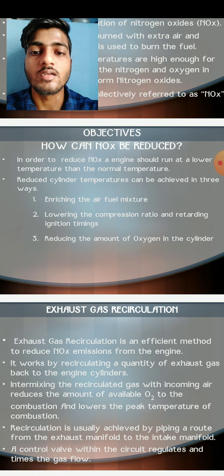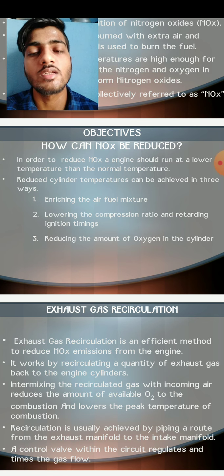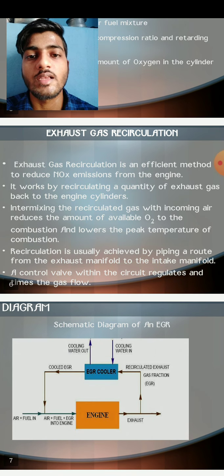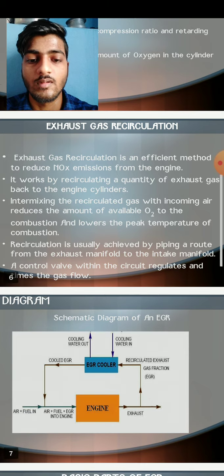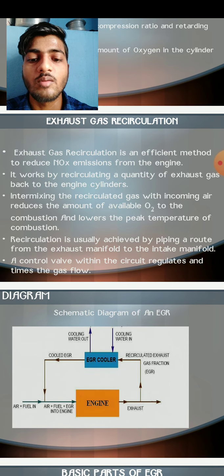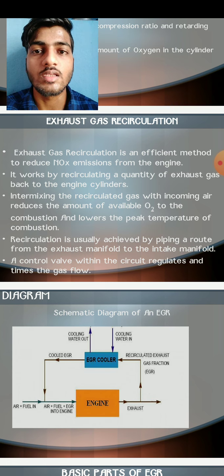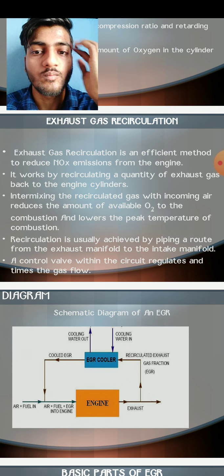It is done by enriching the air-fuel mixture, lowering the compression ratio, retarding ignition timings, and reducing the amount of oxygen in the cylinder. And how does it work? Exhaust gas recirculation operation, and the main parts are shown in the diagram. The main parts are the engine, the EGR cooler, and a valve for controlling the gas flow.